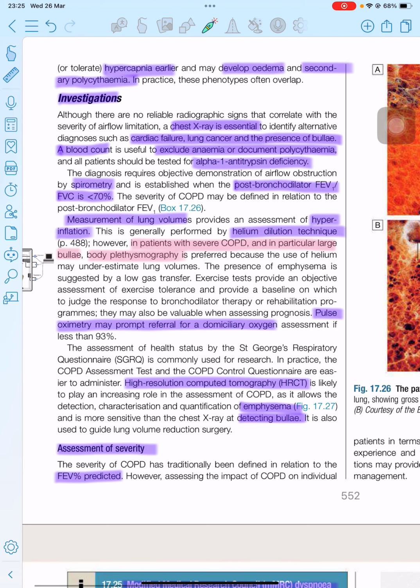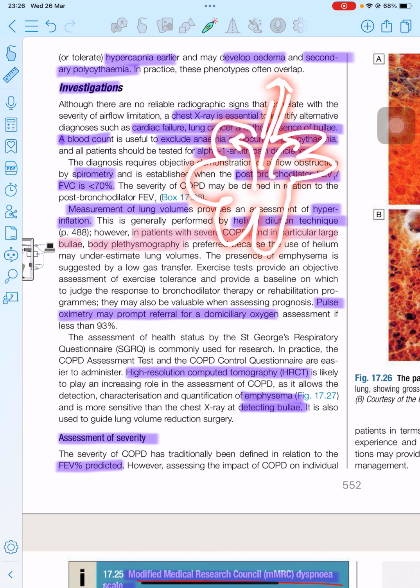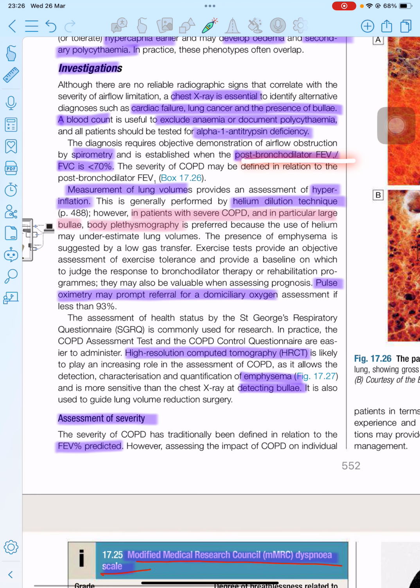Asthma can be reversed by using a bronchodilator, but COPD can't be reversed due to the airway trapping in the bullae. When we expire, the bullae present in the lungs cause airway trapping during expiration, and this airway trapping causes no change in FEV1 by FVC even after using a bronchodilator.